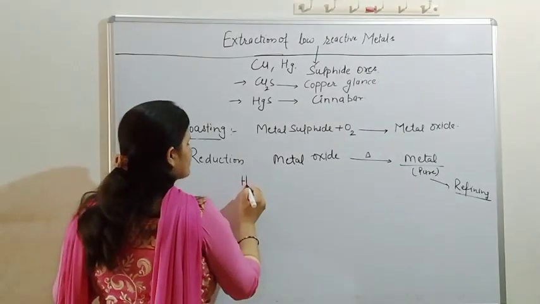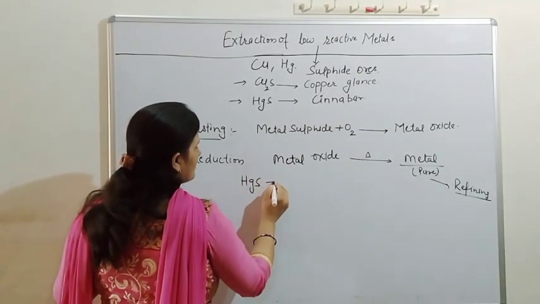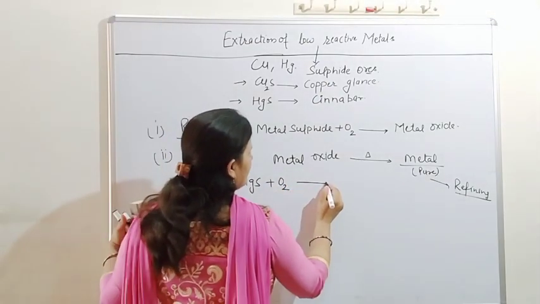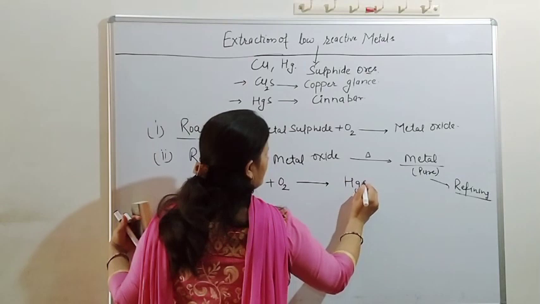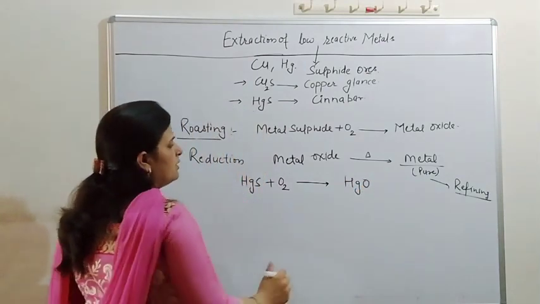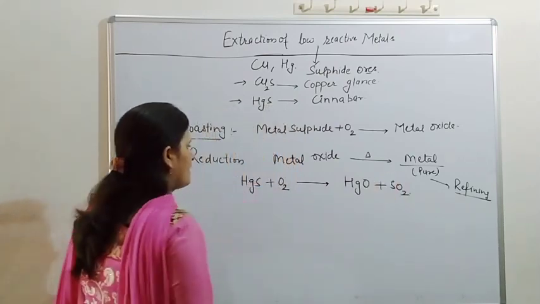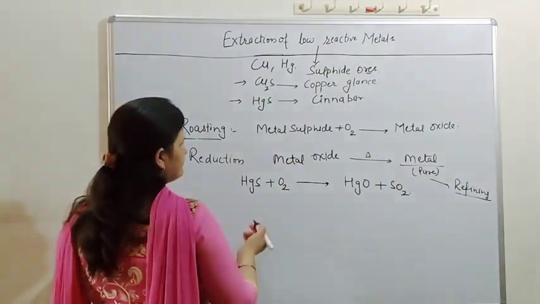Suppose we have mercury ore. First we roast it in the presence of oxygen, then it converts into mercuric oxide, HgO, plus a gas is released, that is SO2. You can balance the reaction.